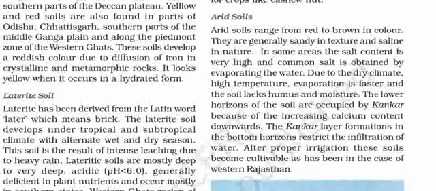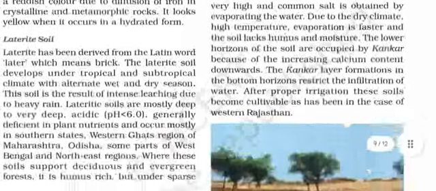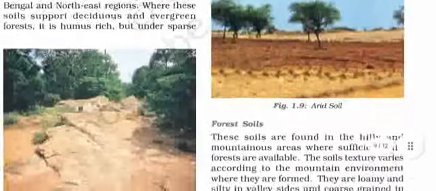The lower horizons of the soil are occupied by kankar. Because of the increasing calcium content downwards, the kankar layer formations in the bottom horizons restrict the infiltration of water. After proper irrigation, these soils become cultivable, as has been in the case of Western Rajasthan.